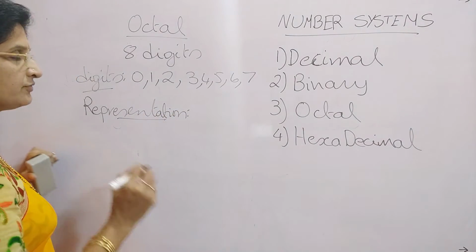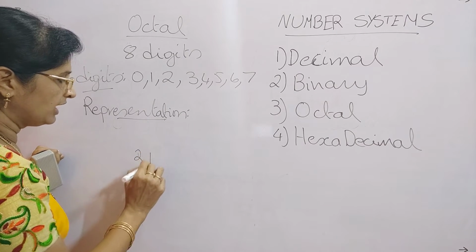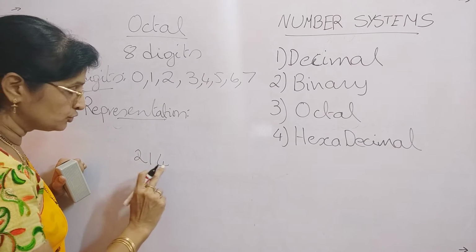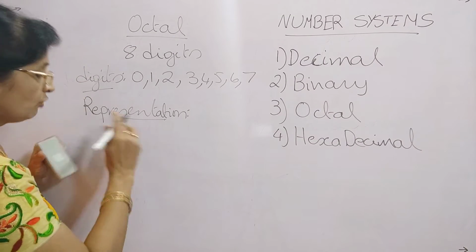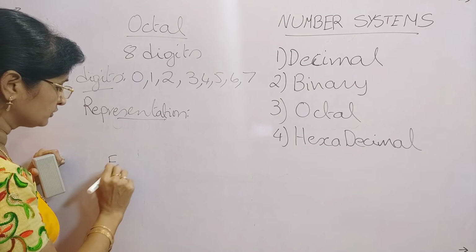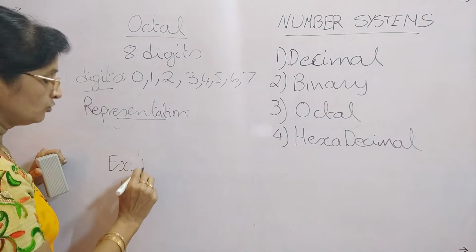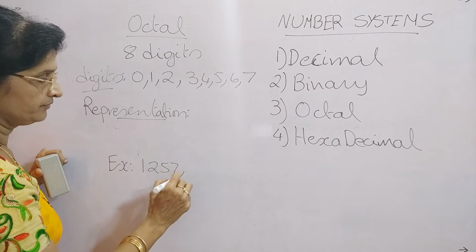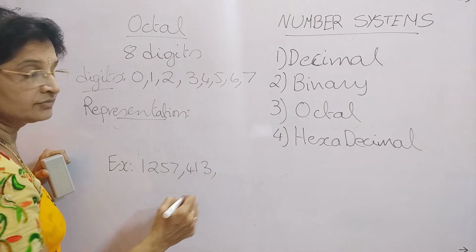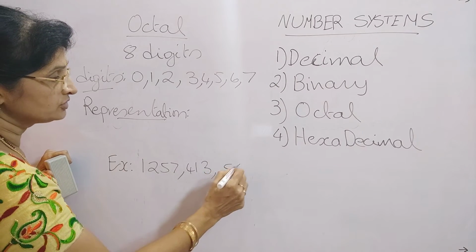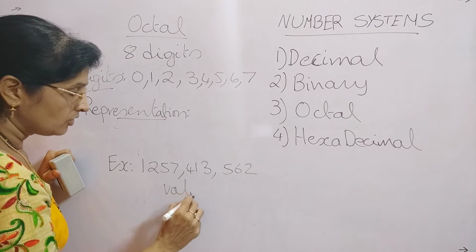Why this is required is, first of all we will write the example numbers of octal number system. For example, any combination, that is 1, 2, 5, 7. Next 1, 4, 1, 3. Next 5, 6, 2. These are all valid octal numbers.